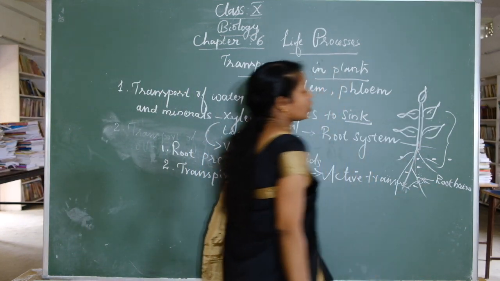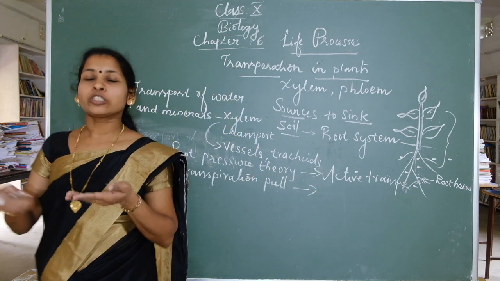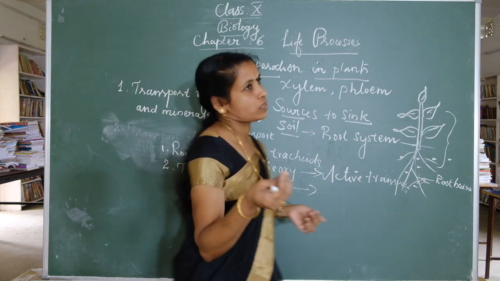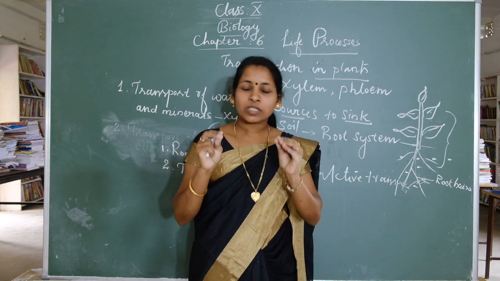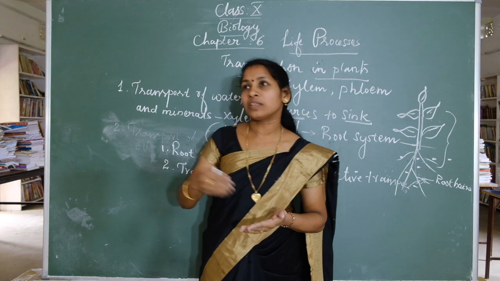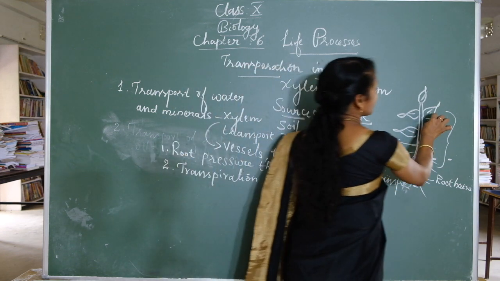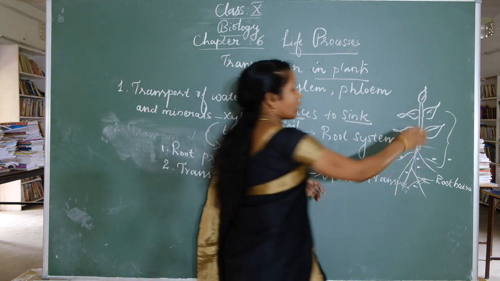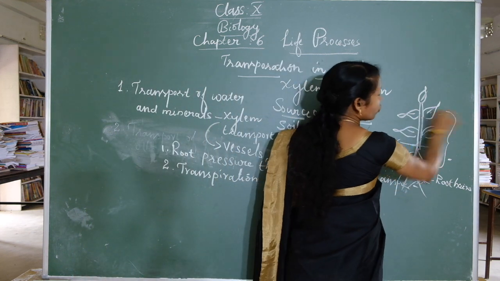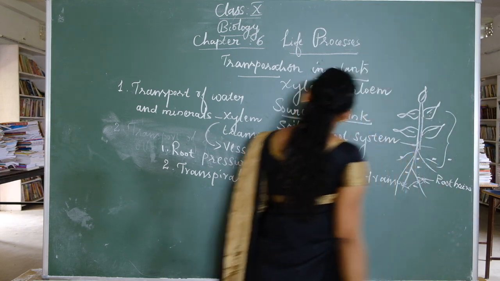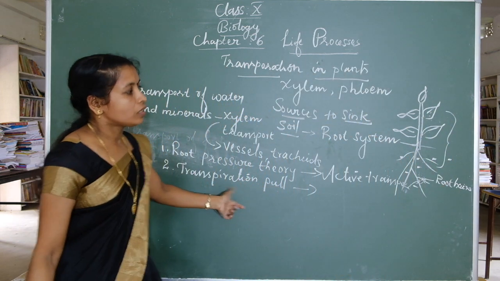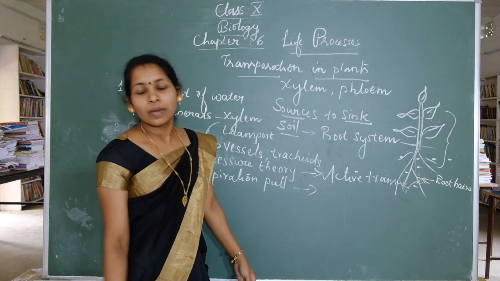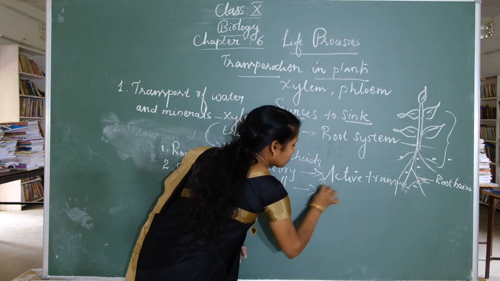of the plants. Okay, roots absorb a large amount of water, and only 1 to 2% is used for photosynthesis. The rest of the water is lost in the form of water vapor and used for other activities. Okay, some water vapor moves from the leaf to the outside. That process is called transpiration. Here the root has a passive role. That transport system is called the passive transport system.